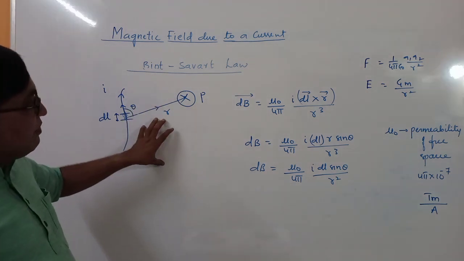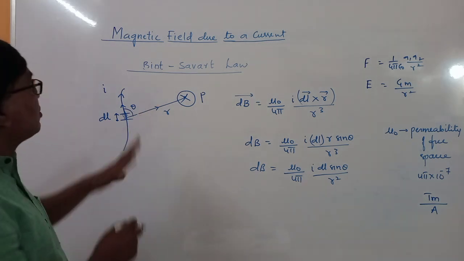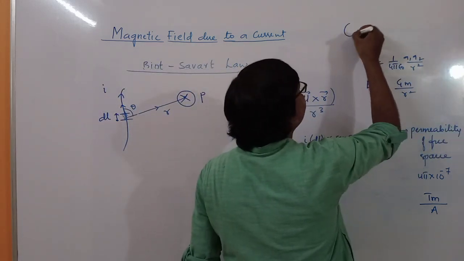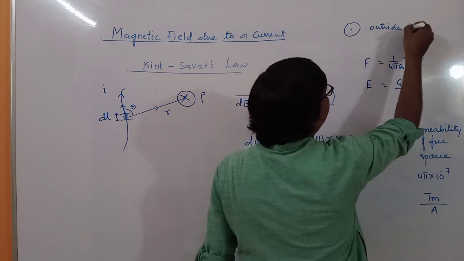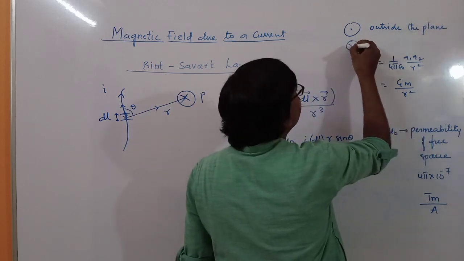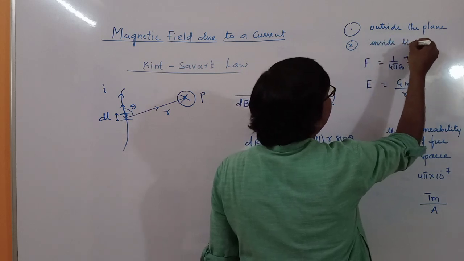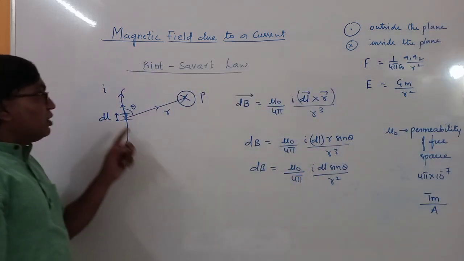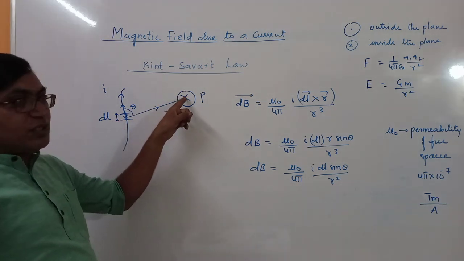If something is inside or outside the plane of this board, we'll use cross and dot. Dot is used outside the plane, and cross we'll use inside the plane. So the field due to this small current element is inside the board at this point P.